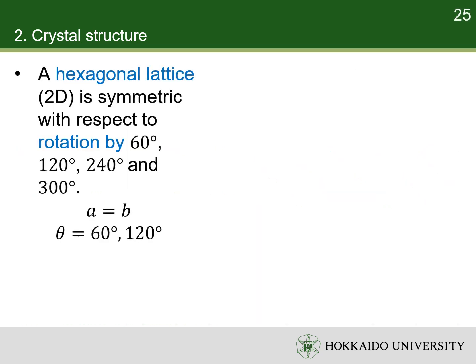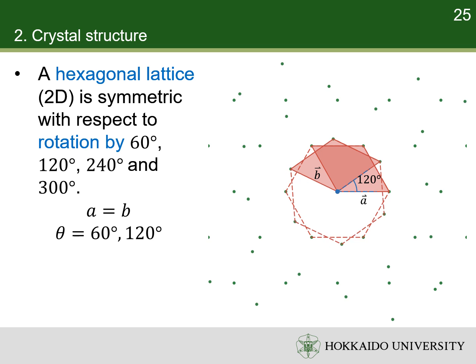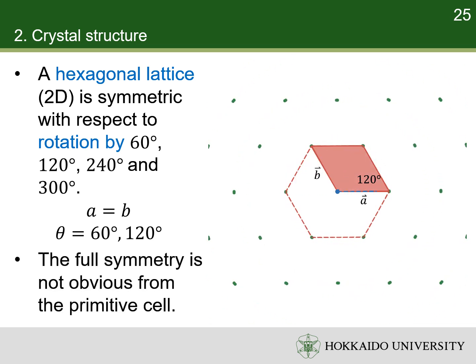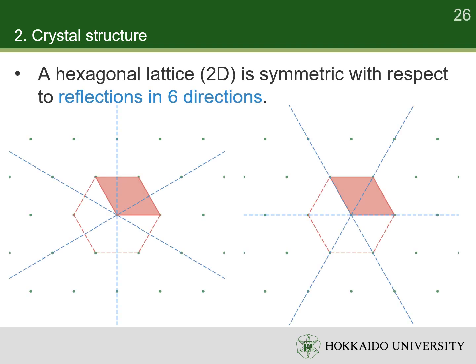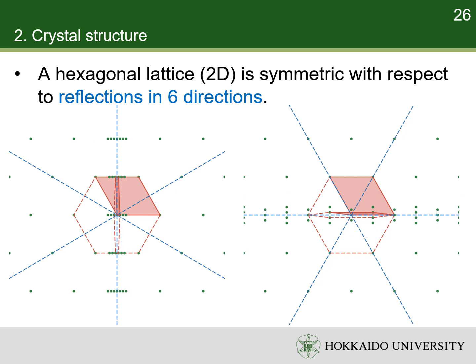A two-dimensional hexagonal lattice is such a lattice, whose magnitudes of primitive vectors are equal and the angle between them is 60 or 120 degrees. The primitive cell of hexagonal lattice is rhombus. A hexagonal lattice is symmetric with respect to rotation by 60, 120, 240 and 300 degrees. The full symmetry of hexagonal lattice is not obvious from the rhombus primitive cell but is obvious from the hexagon. A hexagonal lattice is symmetric with respect to reflections in 6 directions.